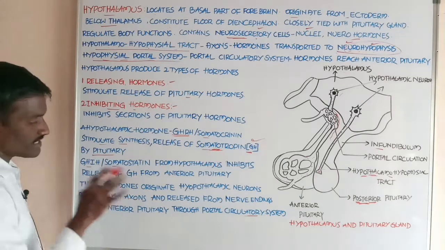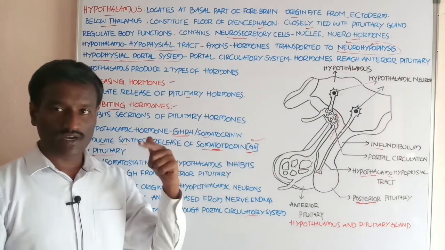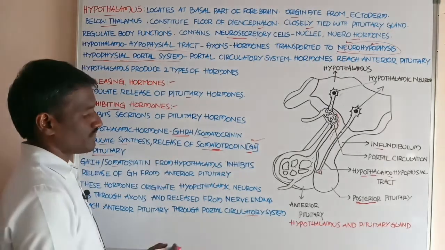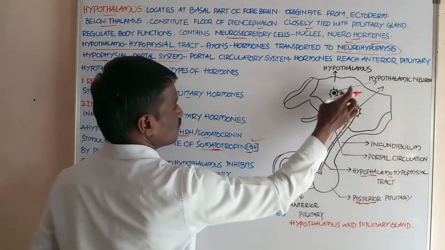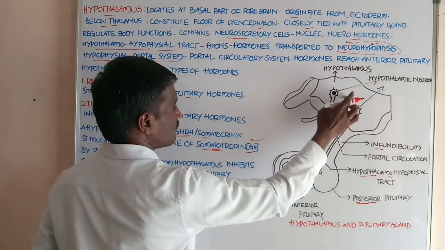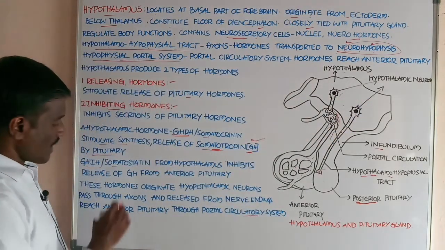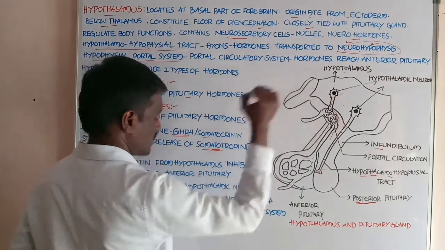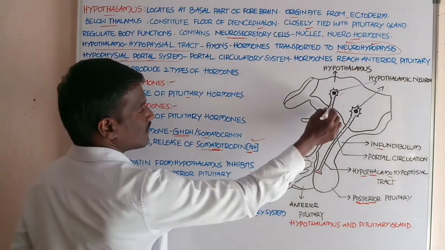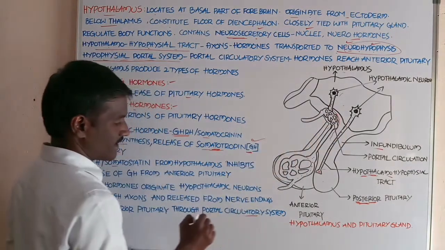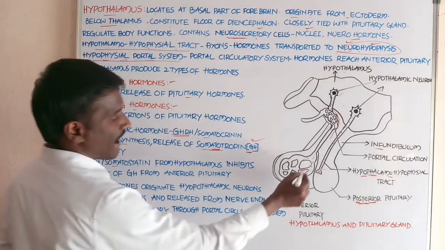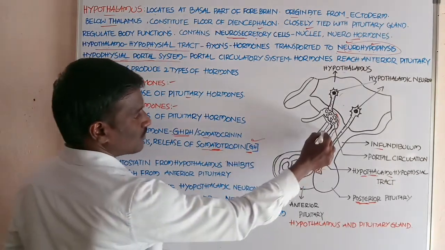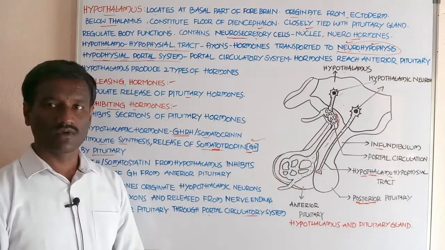Students, these hormones, the releasing hormones and inhibiting hormones, originate in the neurons present in the hypothalamus, the hypothalamic neurons, pass through the axons, are released from the nerve endings, and reach the anterior part of the pituitary by the help of the portal circulatory system.